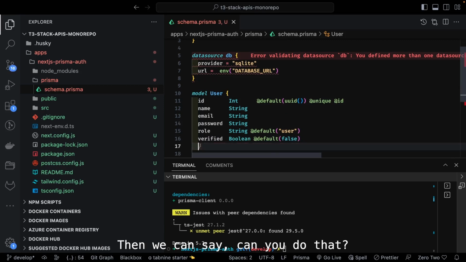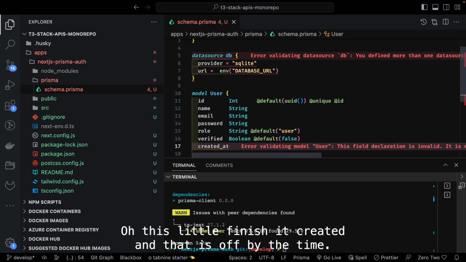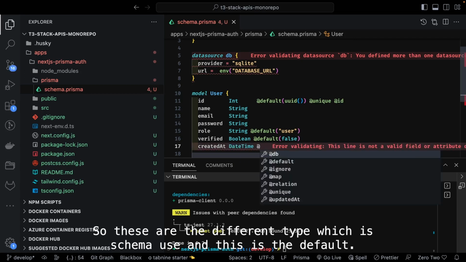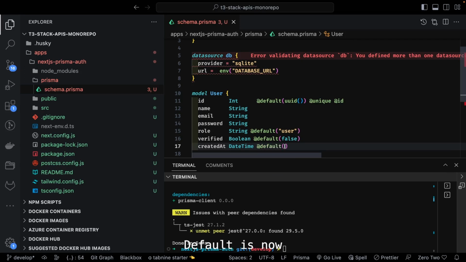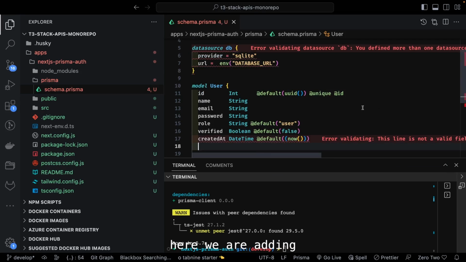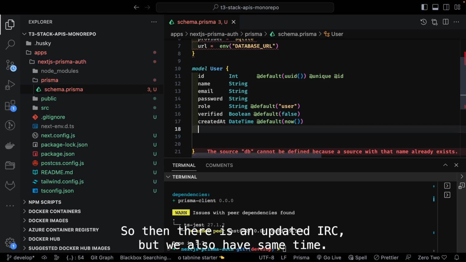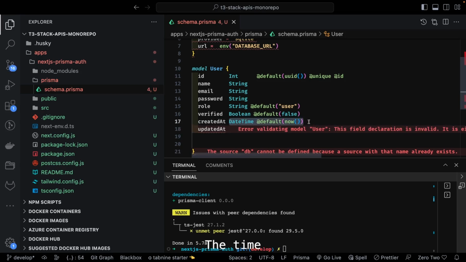Then we can say createdAt. I will quickly finish it. createdAt is of type DateTime. These are the different types which the Prisma schema uses, and the default is now, which is a function. Then there is updatedAt, that is also of the same type, DateTime.